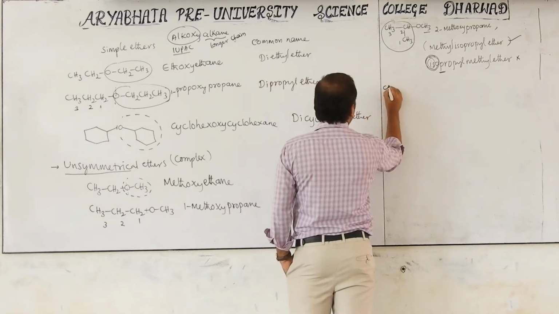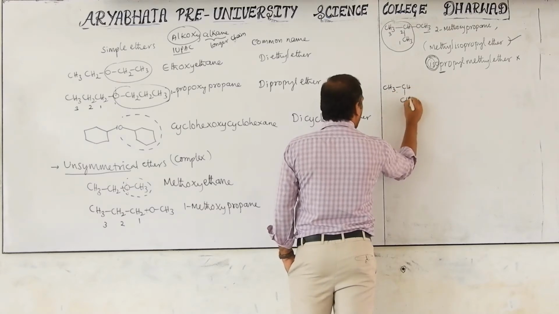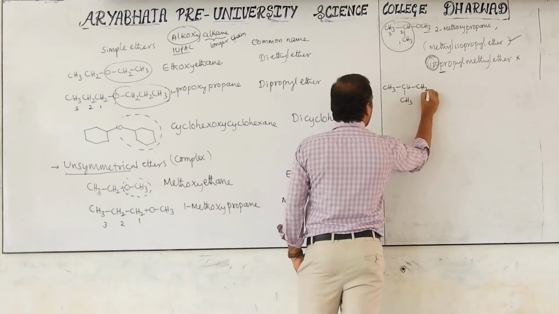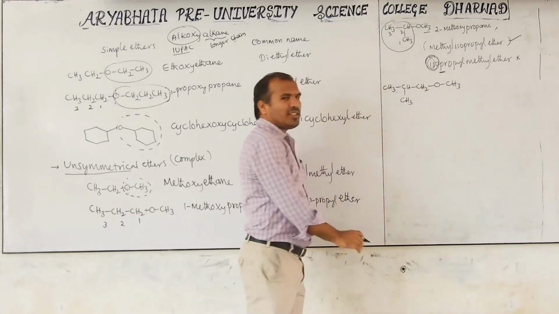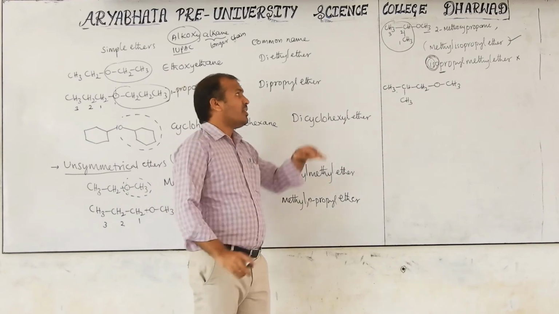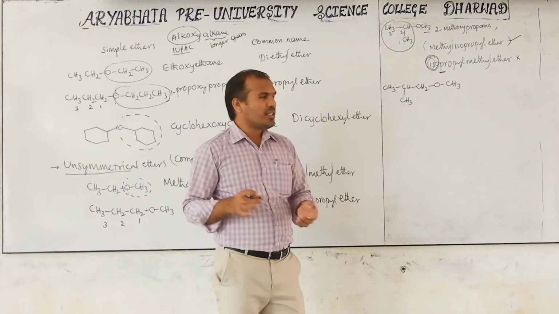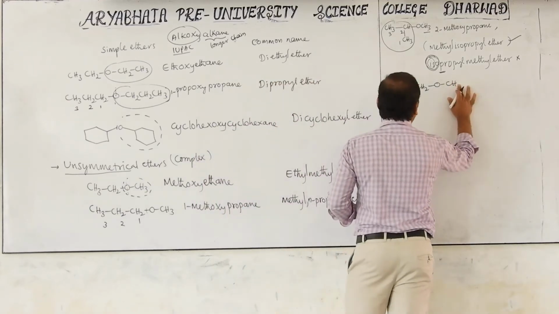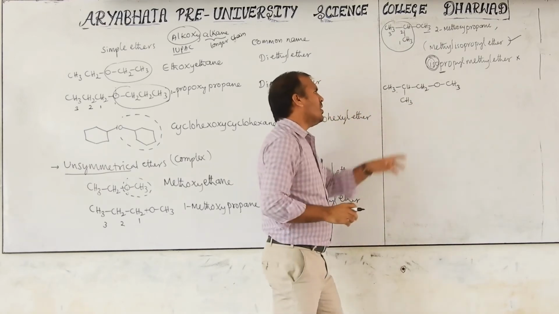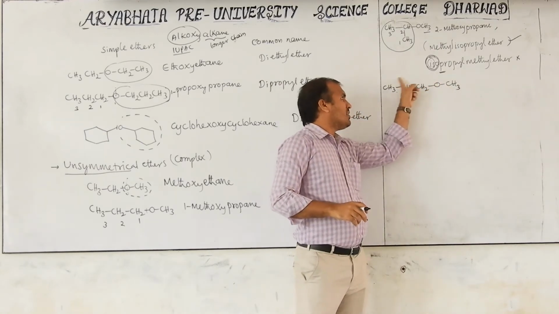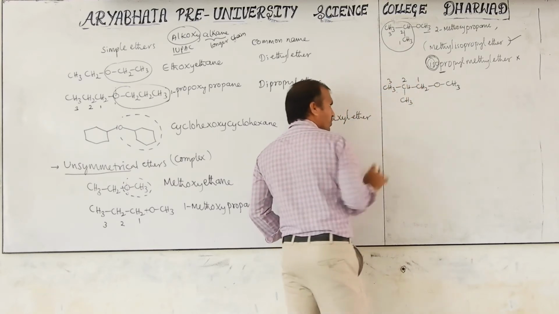Now, CH3, CH, CH3, CH2, O, CH. Now, if a molecule like this is given, of the same type, the IUPAC name is easy because the smaller one is done. Otherwise, you can change this one also. First, consider this one, no problem. This is the smaller group, this is the long chain. In the long chain we have 1, 2, 3.